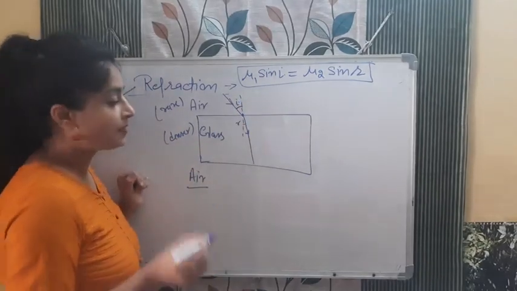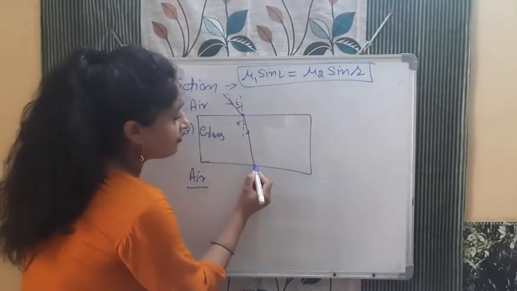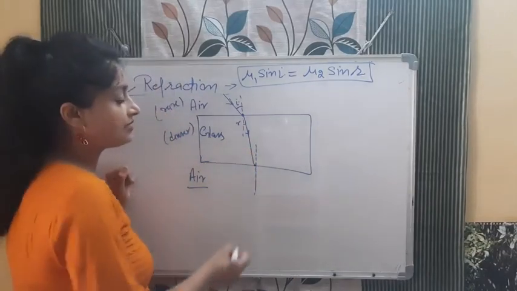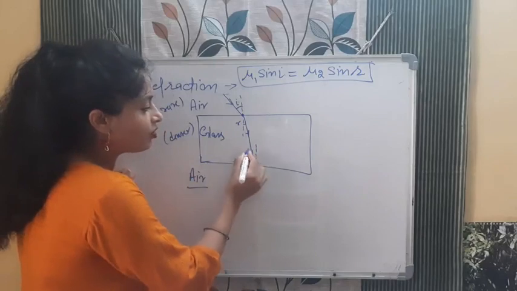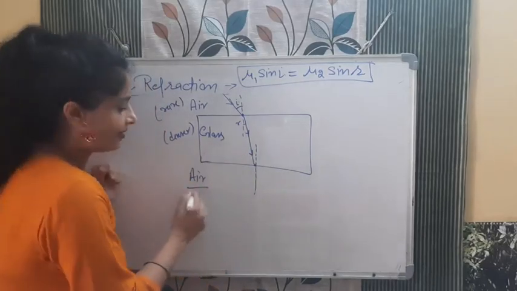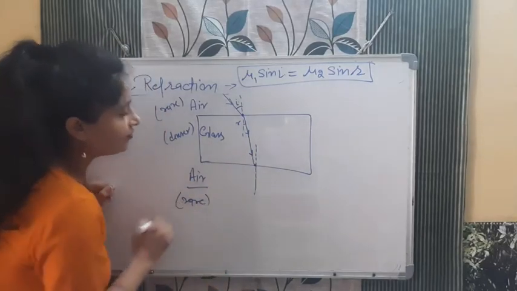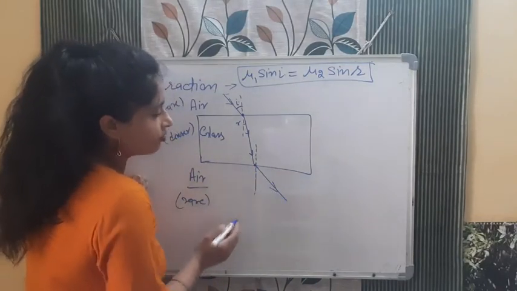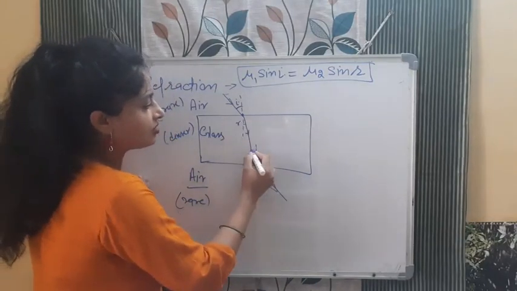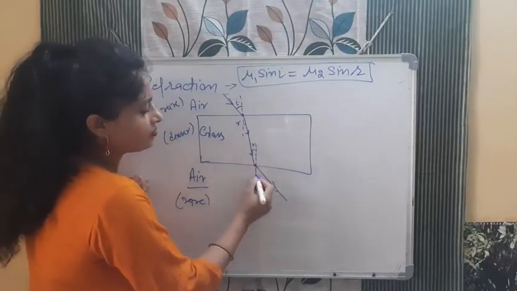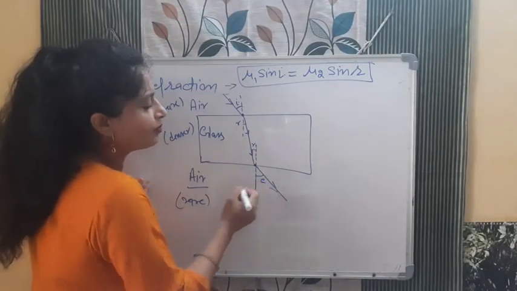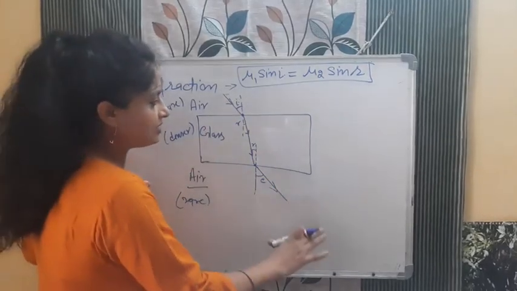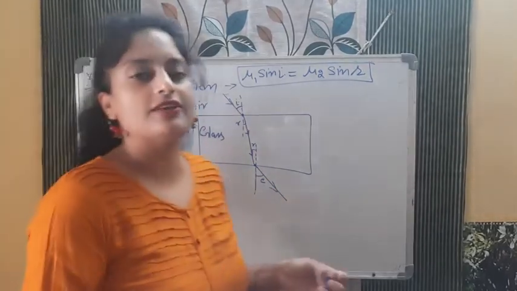Okay, understood? Now see, at this point of the interface again draw one normal. Now light will go from denser to rare. Again check the bending of the light first: denser to rare, so it will go away from the normal. So if this one is R, this one is also the same R, and this one is generally written as E in books, so you can write it with E because this is the final angle, the emergence angle. So this is the diagram in the case of the glass slab.